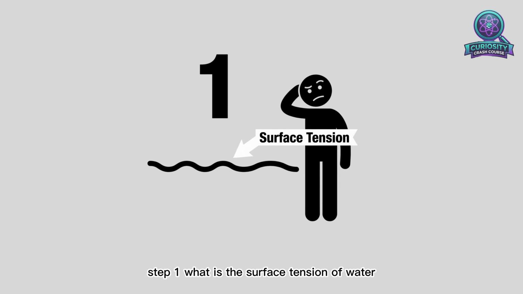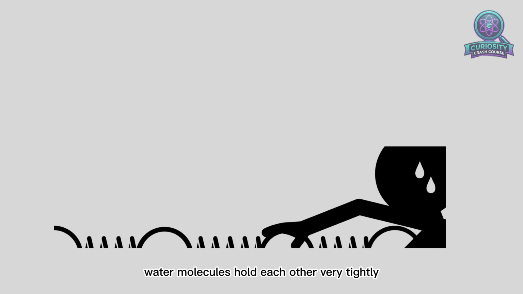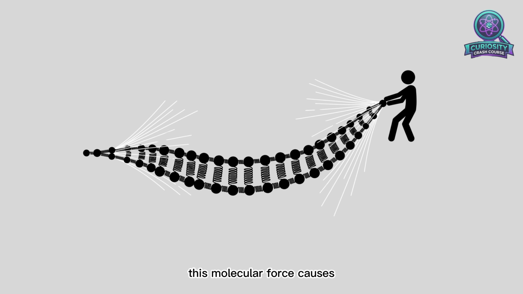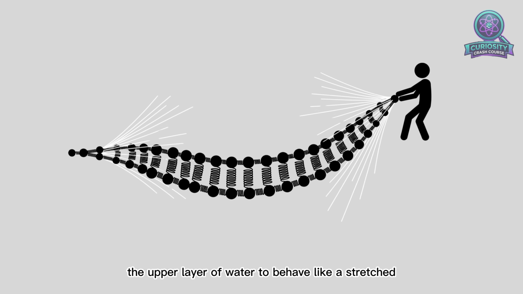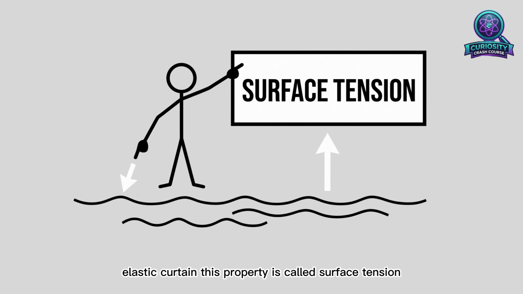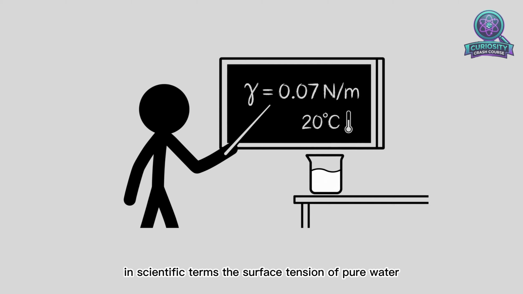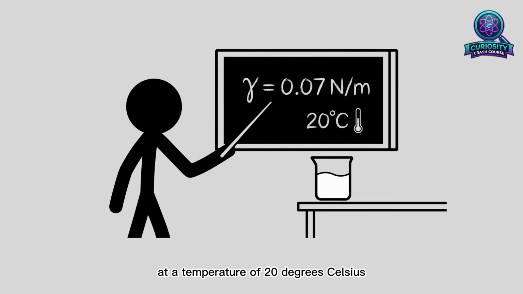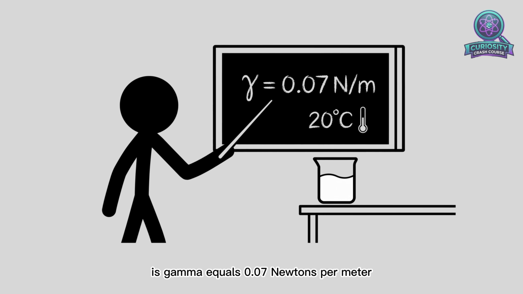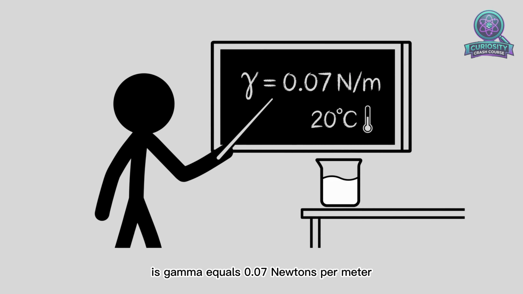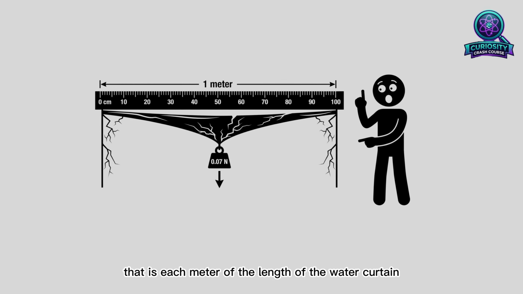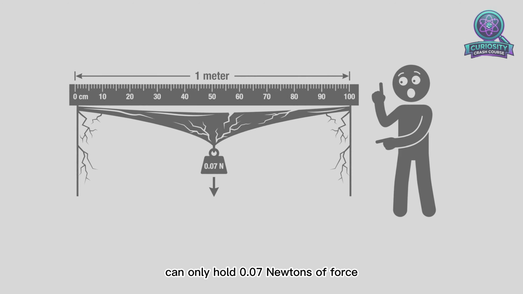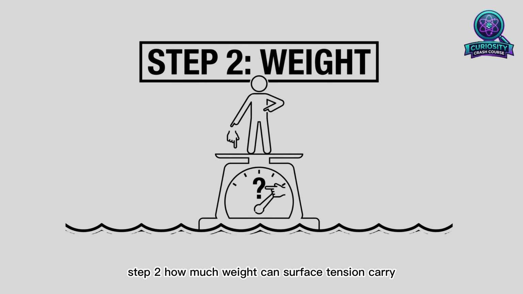Step 1. What is the surface tension of water? Water molecules hold each other very tightly. This molecular force causes the upper layer of water to behave like a stretched elastic curtain. This property is called surface tension. In scientific terms, the surface tension of pure water at a temperature of 20 degrees Celsius is gamma equals 0.07 newtons per meter. That is, each meter of the length of the water curtain can only hold 0.07 newtons of force.